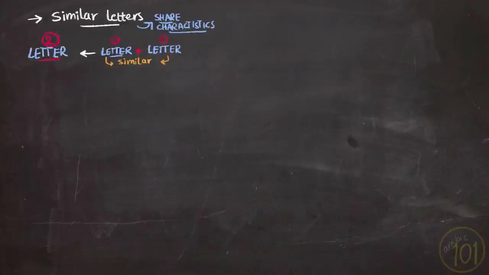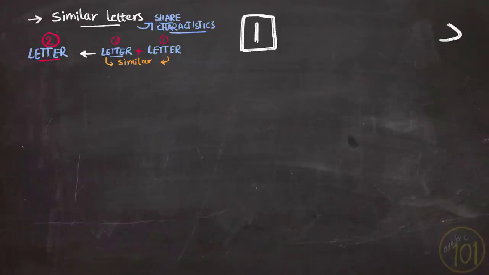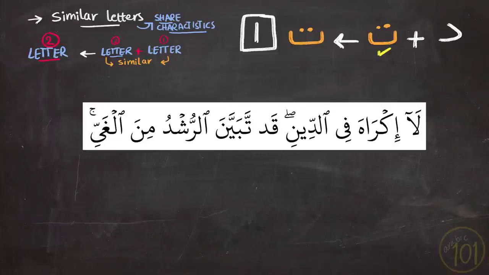There are 6 different combinations to learn that came in the Holy Quran and that we have to pay attention to. Number 1 is the combination between dal and ta. And these two are fused together. And the second of which, the ta, will prevail over the dal, like these examples.